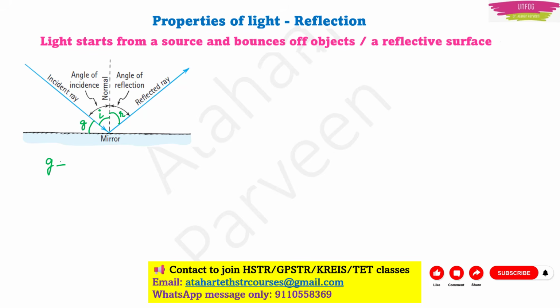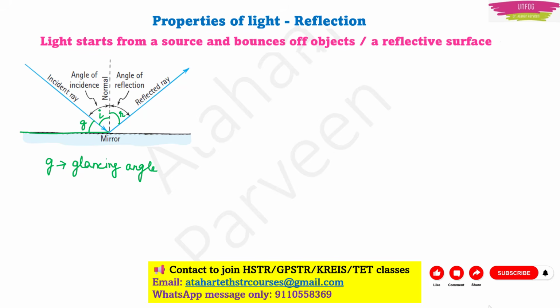This G is actually the glancing angle. It is the angle between the incident ray and the plane of the mirror. Okay. Now we know about angle of incidence, angle of reflection and glancing angle. Actually, this glancing angle plays an important role when we talk about the ray of electrons striking the crystal. This glancing angle is the angle formed by the incident ray on a plane surface and the surface itself. So, the ray of electrons striking the crystal is an example of a glancing angle.